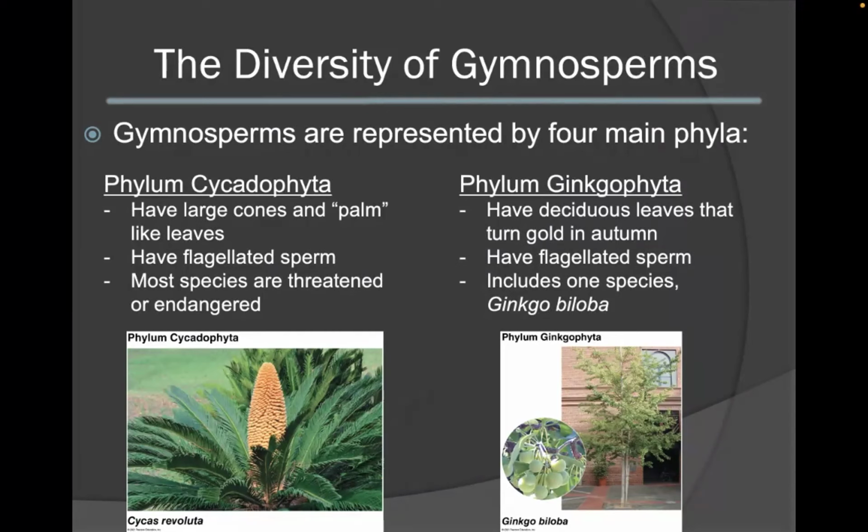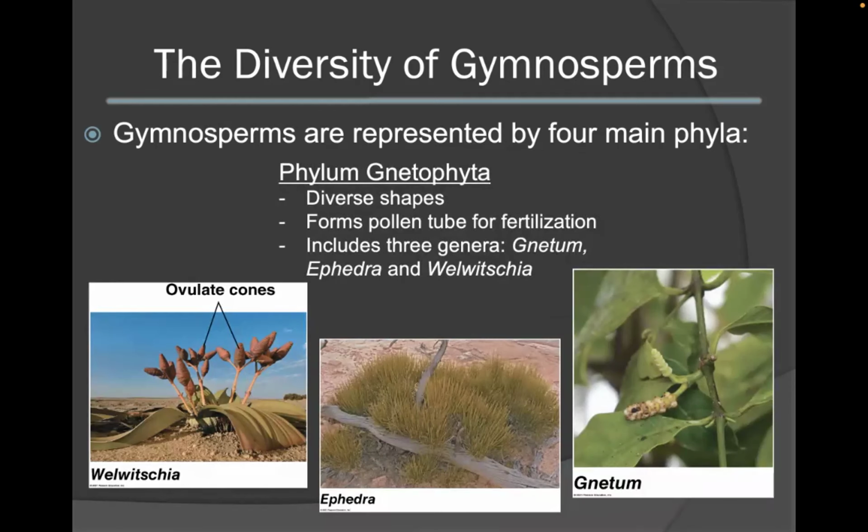The phylum Ginkgophyta have deciduous leaves that turn gold in autumn and can fall off. They also have flagellated sperm. This is currently represented by only one species, Ginkgo biloba. The phylum Gnetophyta have very diverse shapes in their plant structure. They form pollen tubes for fertilization and thus have non-flagellated sperm. They're currently represented by three different genera: Gnetum, Ephedra, as well as Welwitschia.